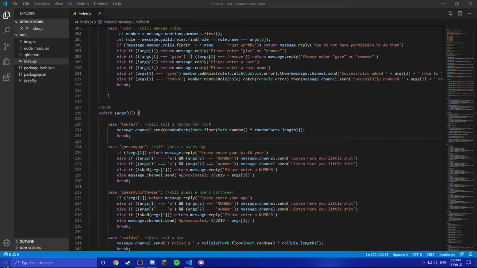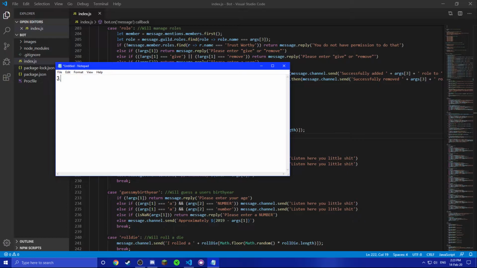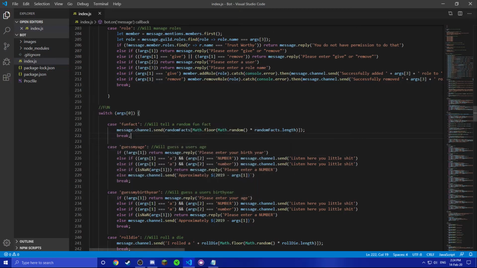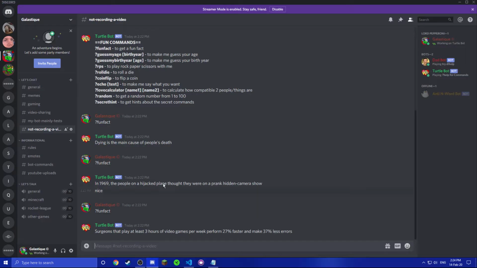if I just take notepad to show you, 3.8 is basically going to become 3. 2.1 is going to become like 2. Even if it's like 8.99999, it's going to become 8. So that's what math floor does. And yeah, that's what it sends.